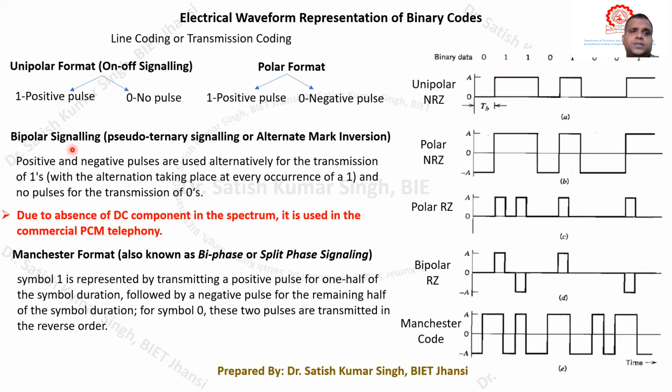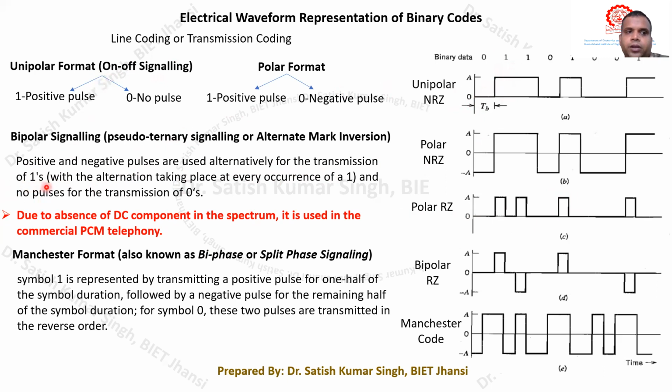Similarly, we have bipolar signaling, which is also known as pseudo ternary signaling or alternate mark inversion. Okay, so try to see what this bipolar signaling is. Basically, in bipolar signaling, you remember it generates positive and negative pulses that are used alternately for transmission of the binary bit 1.